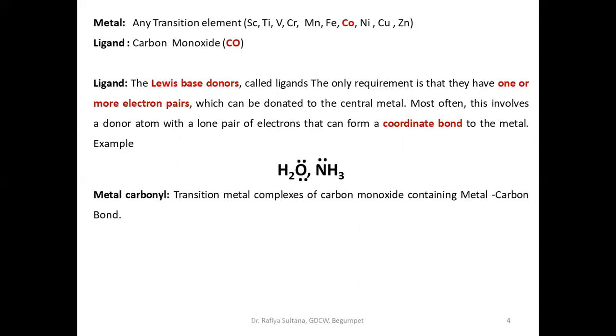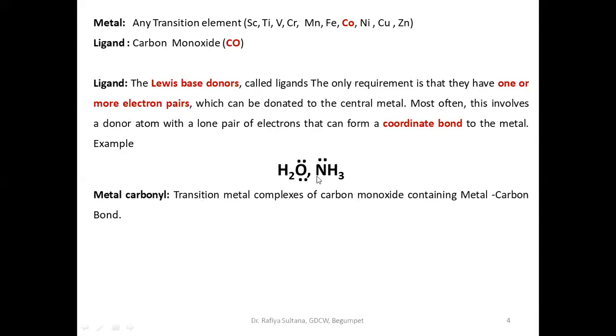So now let us see the definition. Transition metal complexes of carbon monoxide containing a metal-carbon bond are known as metal carbonyls. What is the metal? Metals are any transition element. And what is carbon monoxide here? Carbon monoxide is a ligand which contains a lone pair of electrons, and this lone pair is donated to the central metal atom, that is, the transition metal.